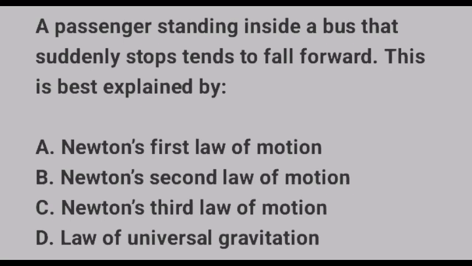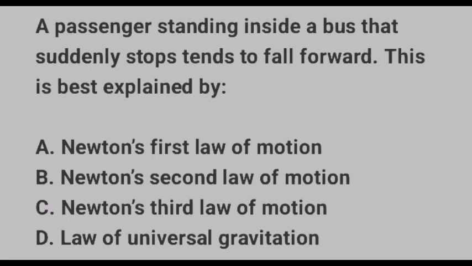Clearly looking at this question, we can deduce that this question is coming from inertia and motion. From the options we have, the correct answer is option A, Newton's first law of motion. Don't forget, Newton's first law of motion, which is the law of inertia, states that a body continues in its state of rest or uniform motion unless acted upon by an external force. The passenger's body was moving inside the bus. When the bus stopped suddenly, the passenger's feet stopped with the bus. That is friction. But the upper body tends to continue moving forward due to the inertia. Hence, that's what resulted in the forward fall.